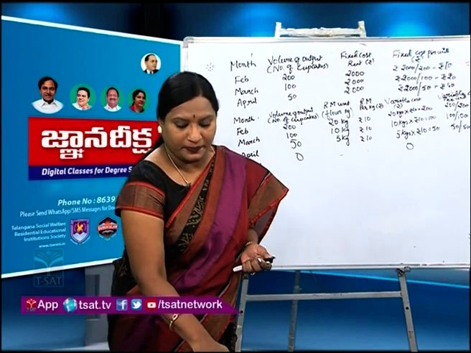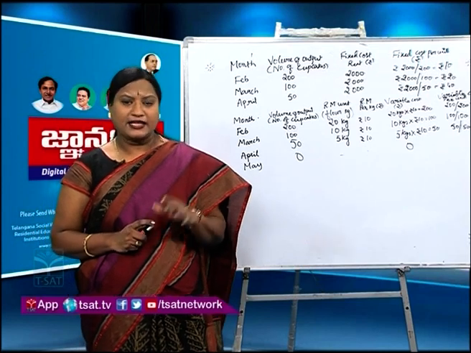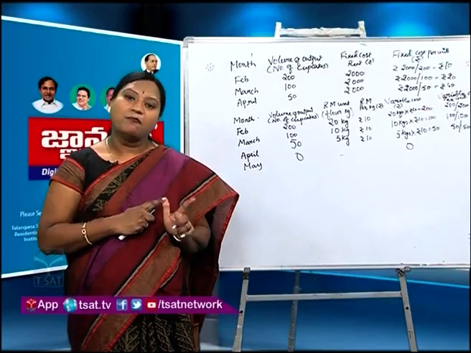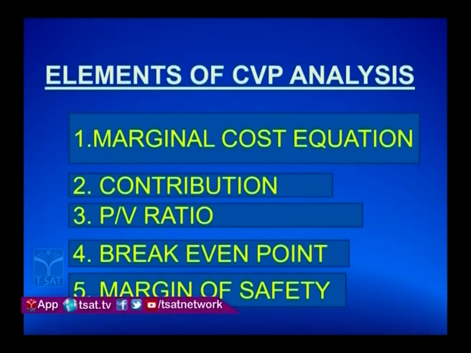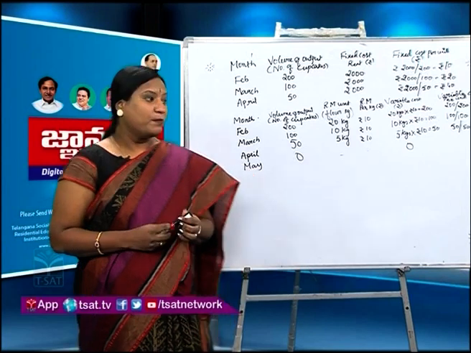Let us try to understand the elements of CVP analysis. There are 5 elements of CVP analysis. First one, marginal cost equation. Second one, contribution. Third one, P by V ratio, which is also called PV ratio, then break-even point and margin of safety.